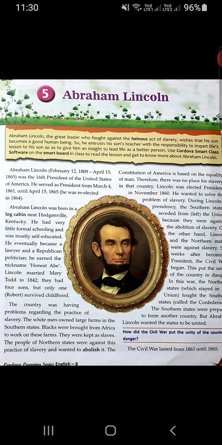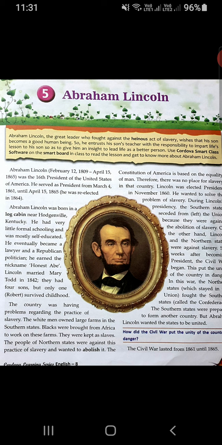So you must be knowing who was Abraham Lincoln. He was America's 16th president. He served as president from March 4, 1861 till April 15, 1865. He was re-elected in 1864 as the president of America. So we will read in this lesson everything related about Abraham Lincoln.